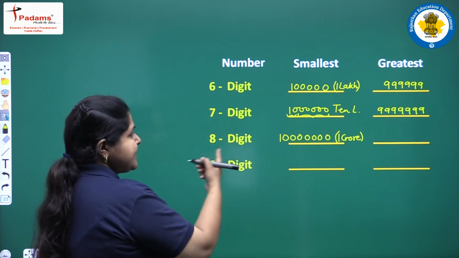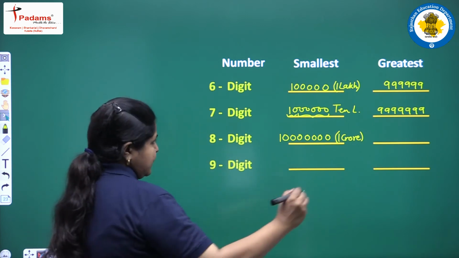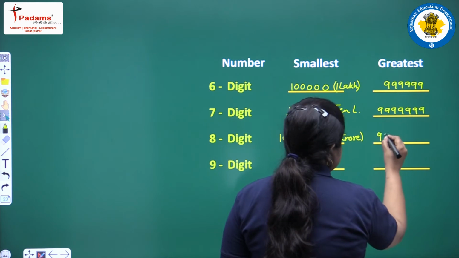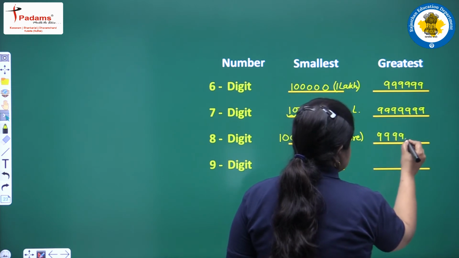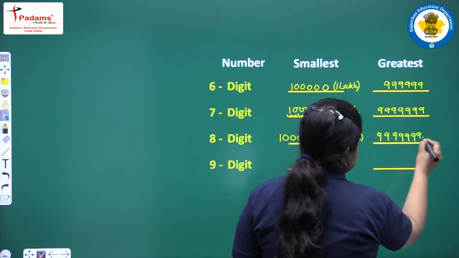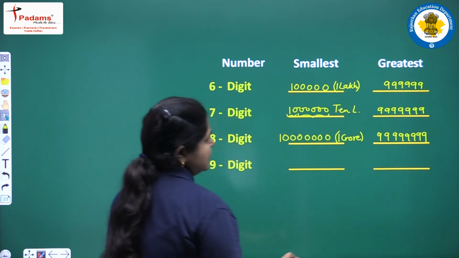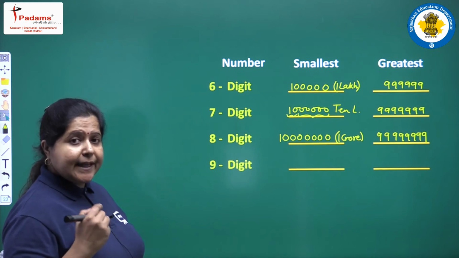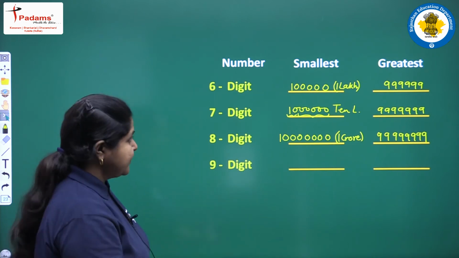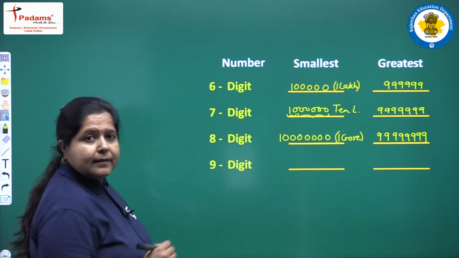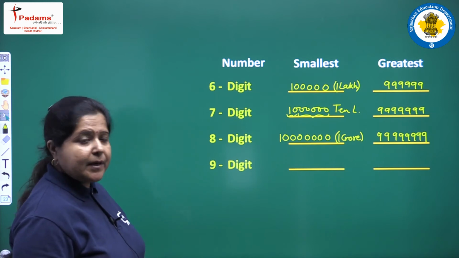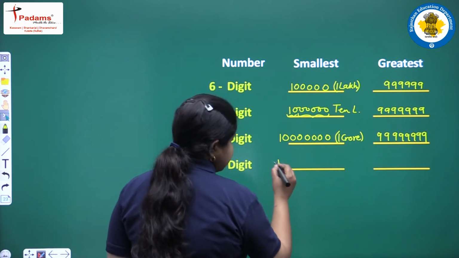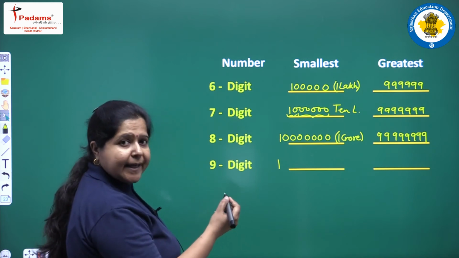And the greatest 8-digit number will be, write all the digits to be 9. We will learn to write their number names in our next slide. Then we have the 9-digit smallest number. Just write 1 and then put 8 zeros.